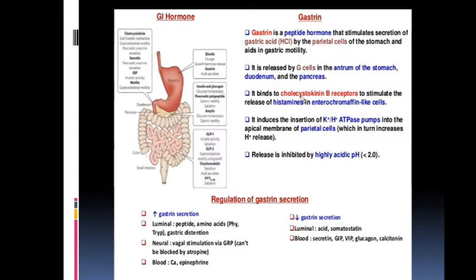It binds to cholecystokinin B receptors to stimulate the release of histamine in enterochromaffin-like cells. It induces the insertion of potassium hydrogen ATPase pumps into the apical membrane of the parietal cells, which in turn increases the hydrogen release. This is discussed in mechanism of HCl secretion. Release is inhibited by the high acidic pH. So whenever there is high acidic pH, some hormones are released like somatostatin, GIP, VIP, which decrease the gastrin secretion.